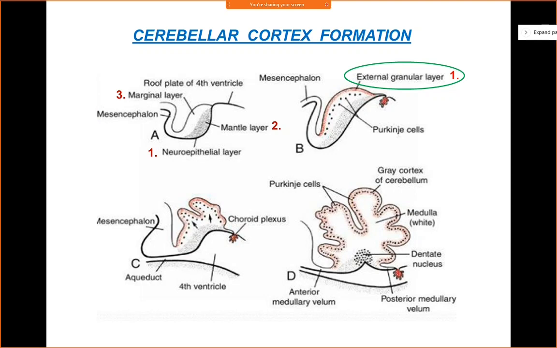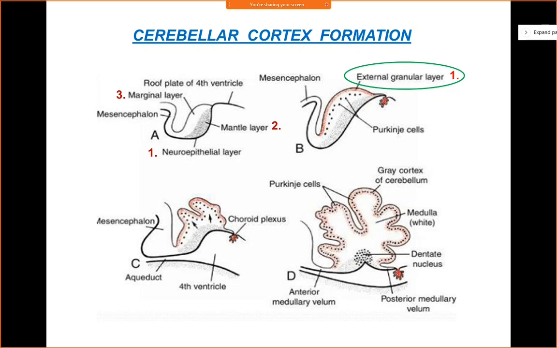See, the development is completely different from the spinal cord and brainstem. Here we don't have the arrangement of basal plate or alar plate, but you'll have the 3 layers which you see throughout the sections of the neural tube: neuroepithelial, mantle, marginal. Now listen carefully. The cells of the external granular layer will proliferate rapidly and form a thick layer on the surface of the cerebellum. When they divide further, they will give rise to certain cells known as granule cells. These granule cells will migrate inwards.